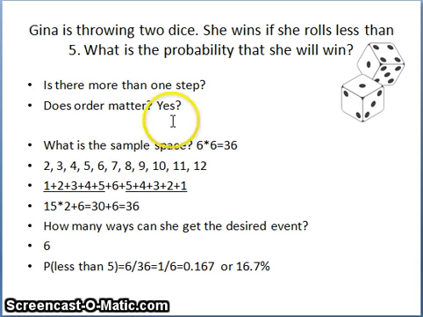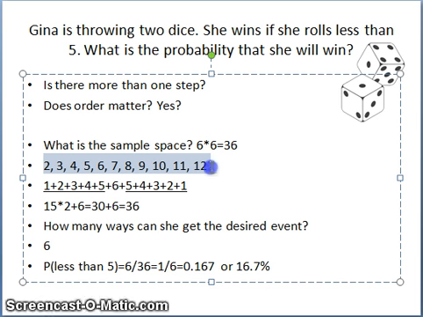If you take a look at this, yes, order matters. The sample space, like we said, is 36. The total, all of the sums that we could possibly get are 2, 3, 4, 5, 6, 7, 8, 9, 10, 11, and 12. For each of these, I actually worked out how many different ways I could get each one. There is one way to get a 2, because you have to have snake eyes for that.